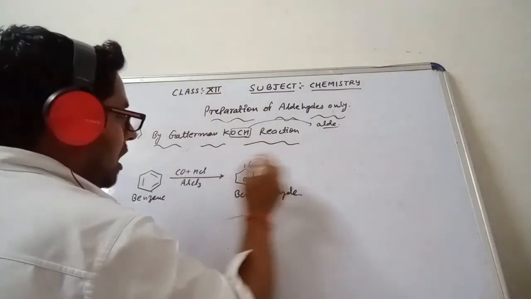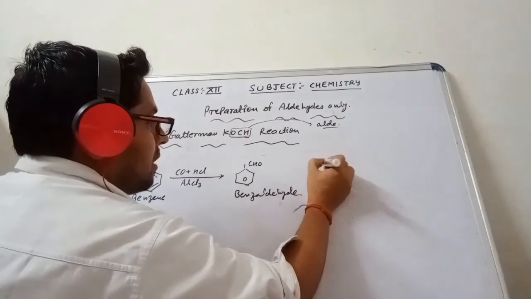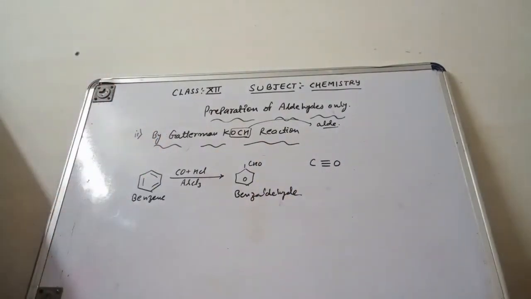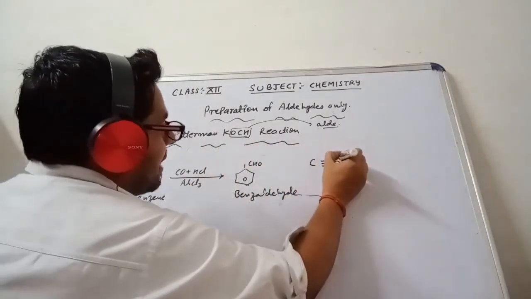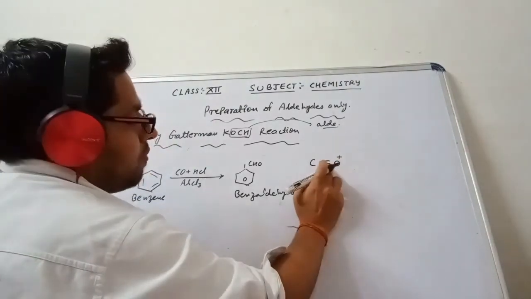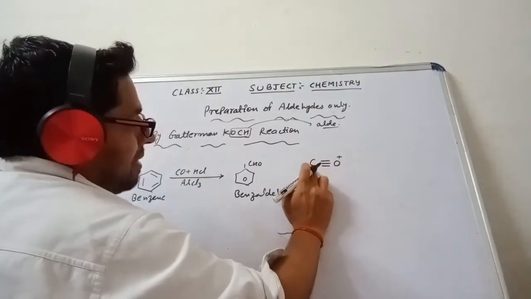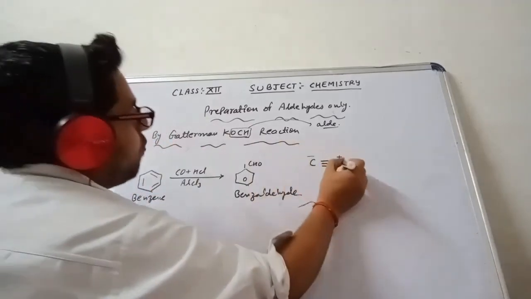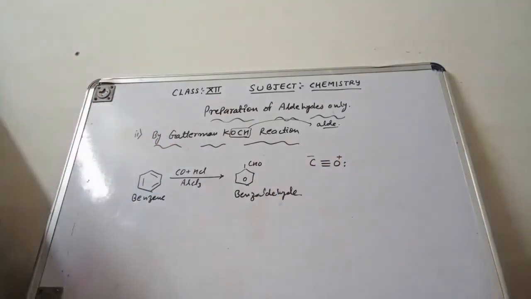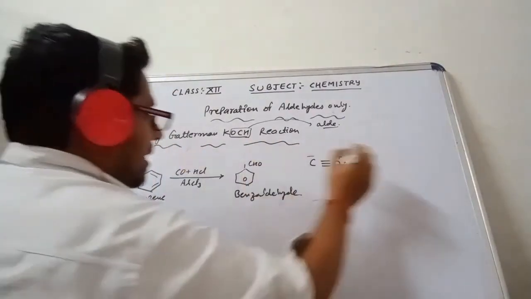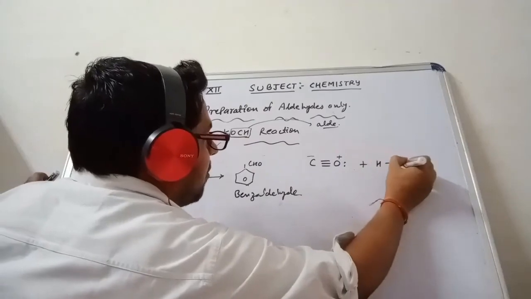I have the carbon monoxide, so this is C triple bond O. Now that is not balanced, so how will it be balanced? Oxygen gets one positive charge, so 5 electrons are left, and 3 are bonded, total 8 electrons. Carbon has one negative charge, so 3 and that negative make 4. One lone pair is available on this oxygen. Now this is going to react with HCl, H single bond Cl.